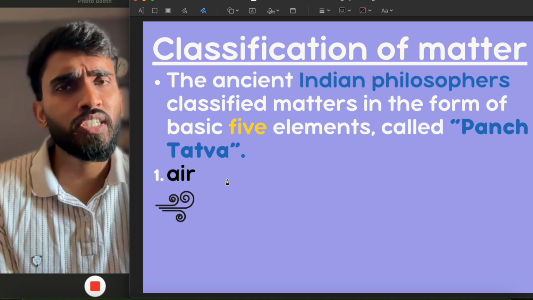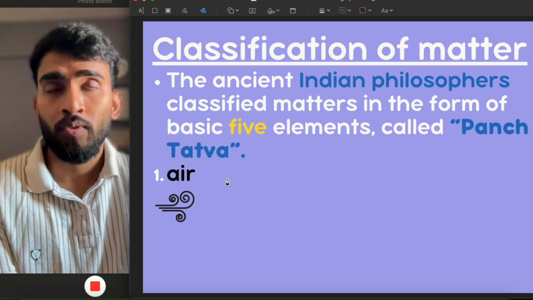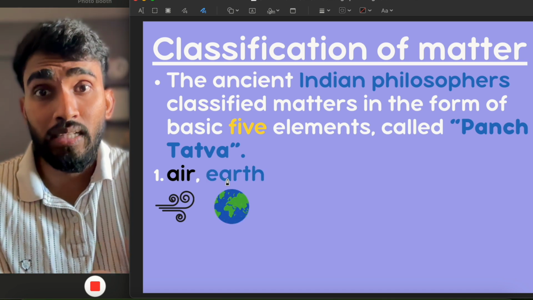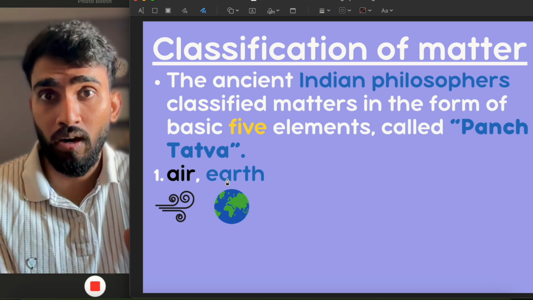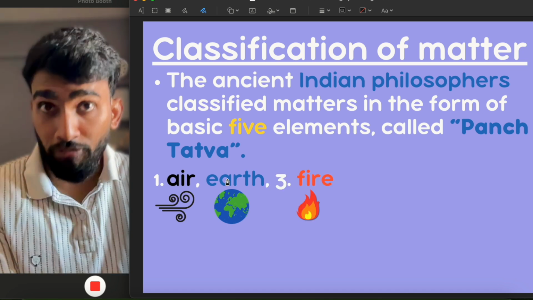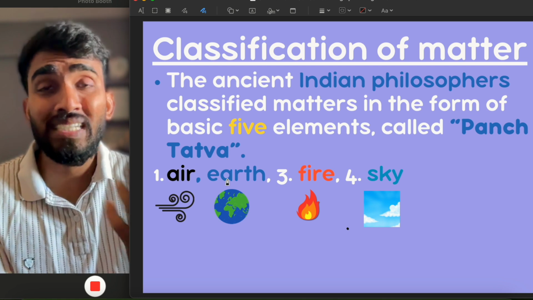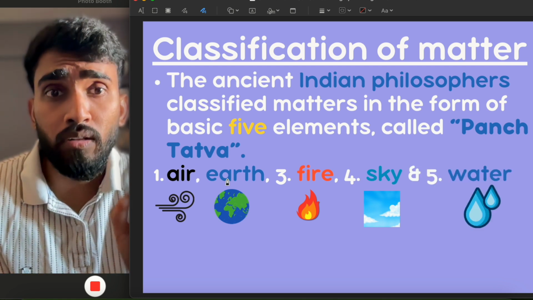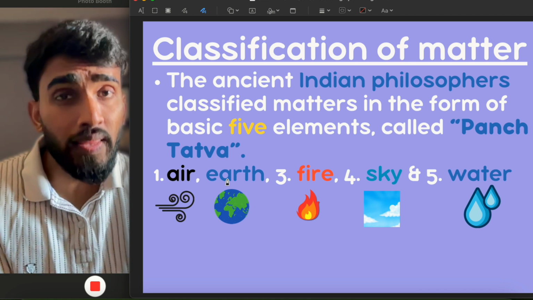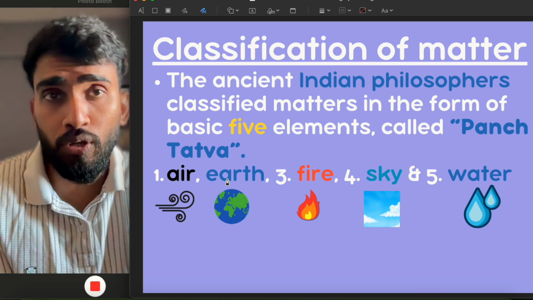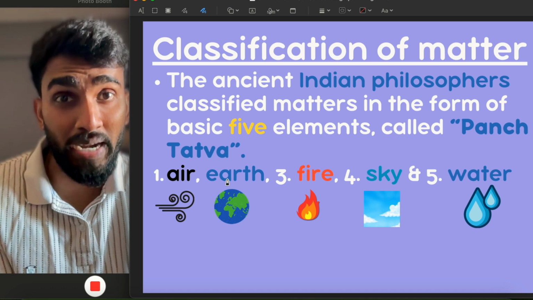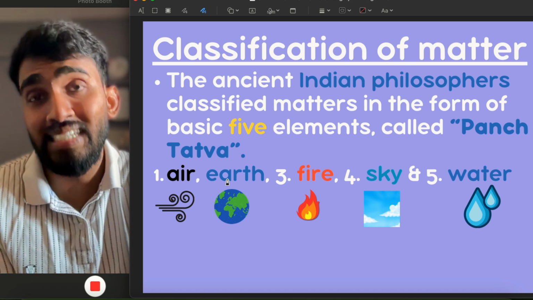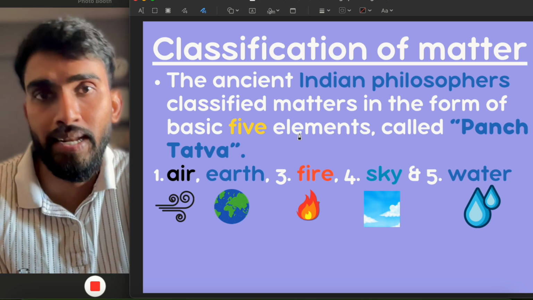These 5 basic elements included the air, which is in our surrounding, the earth on which we are right now, the fire, the sky, and the last one is water. Air, earth, fire, sky, and water. These are the 5 basic elements of which all matter is made up. This is the idea the ancient Indian philosophers gave.